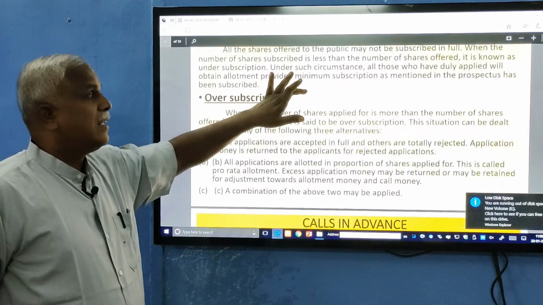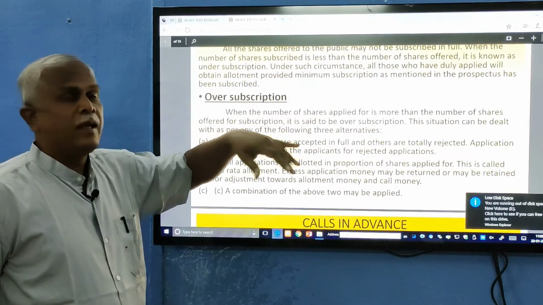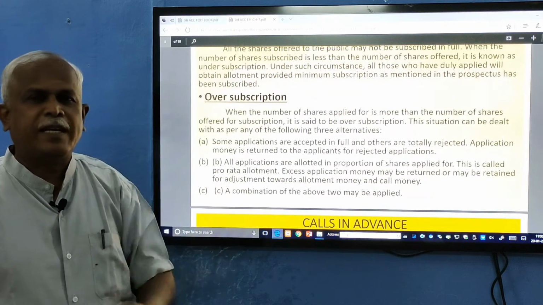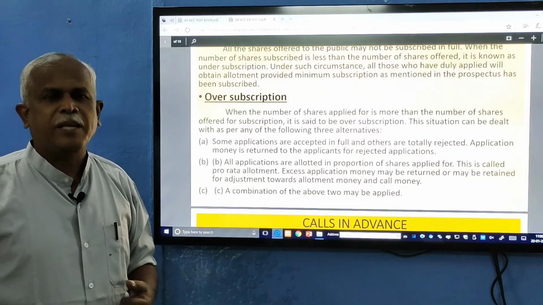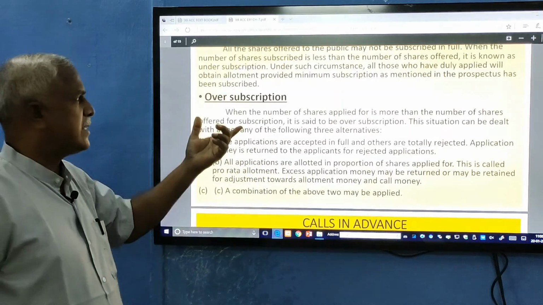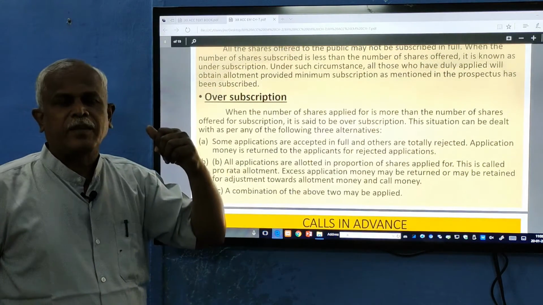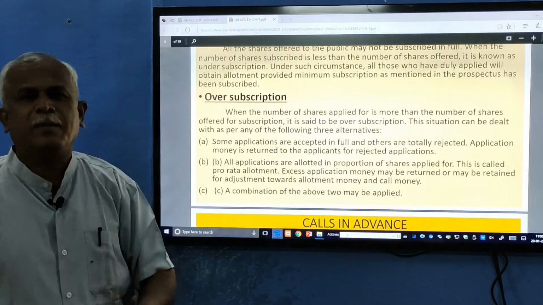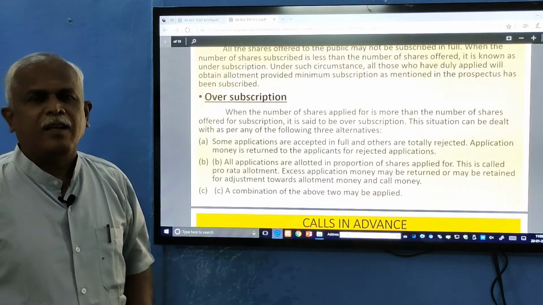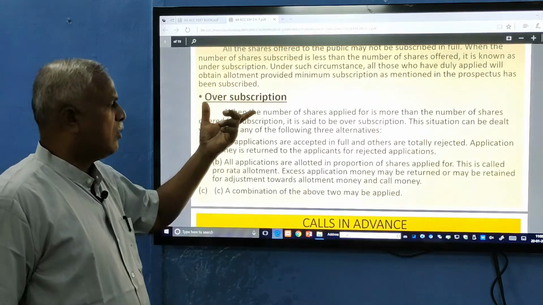In case a renowned company goes for raising finance, at that time it may receive a larger number of applications. In such a case, it is called oversubscription. Receiving more applications for shares than what the company has issued is called oversubscription.